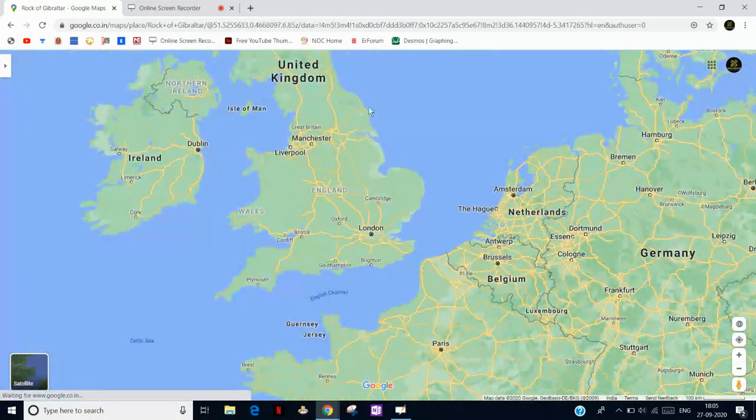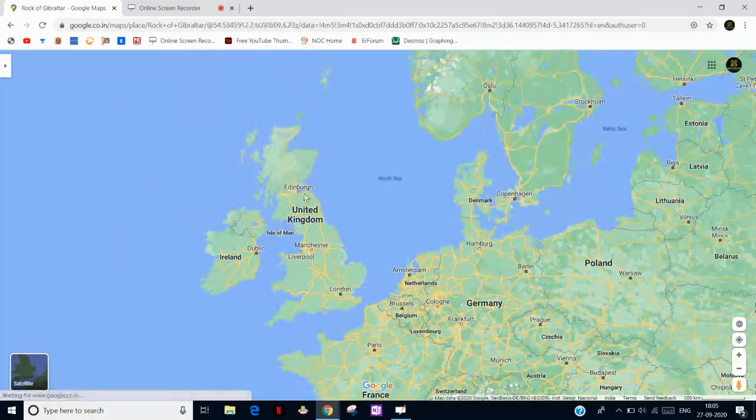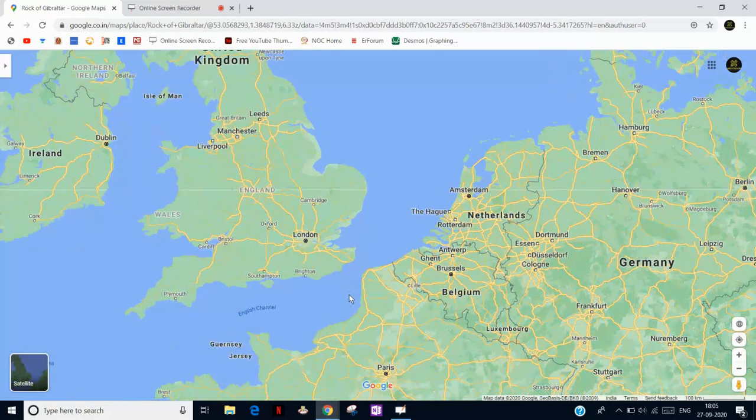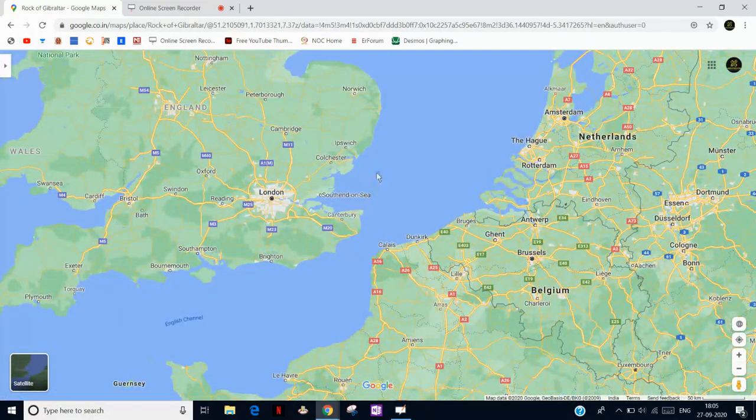And as you can see, Great Britain contains not only England, Wales, and the northern part, Scotland. This is also known as the UK, Great Britain. Great Britain consists of Scotland, Wales, and England. So this strait separates the British part from the rest of Europe. Here are Belgium and the Netherlands. So this strait is very important from the English point of view, the English Channel.